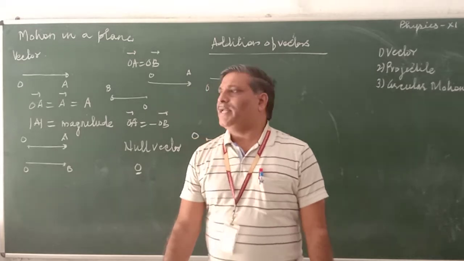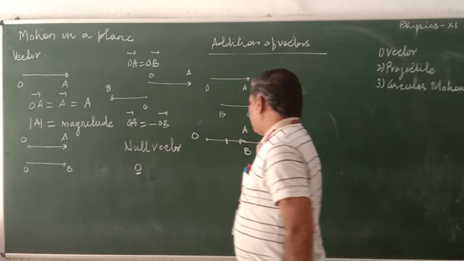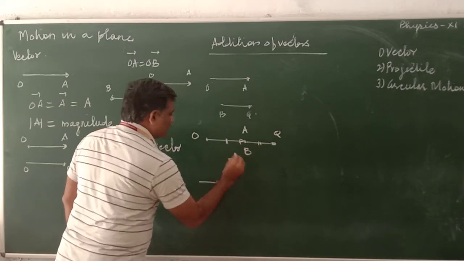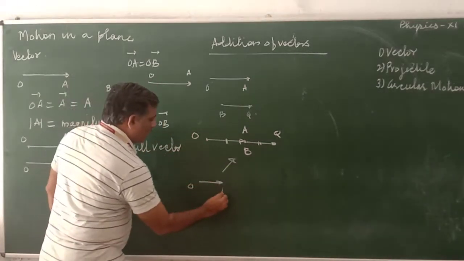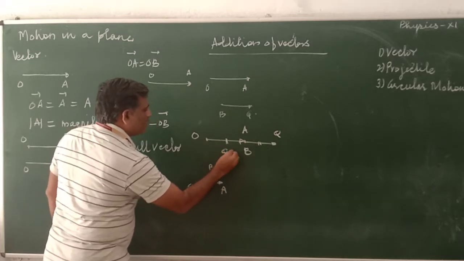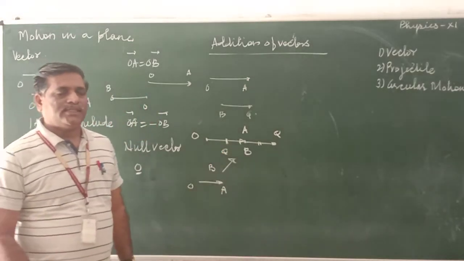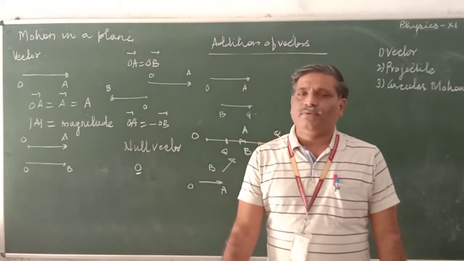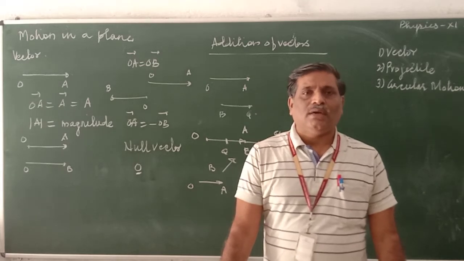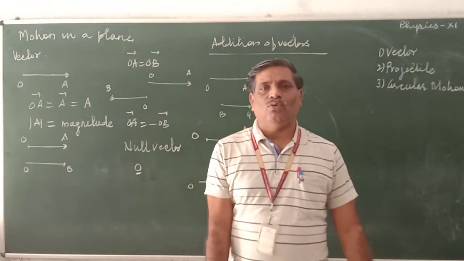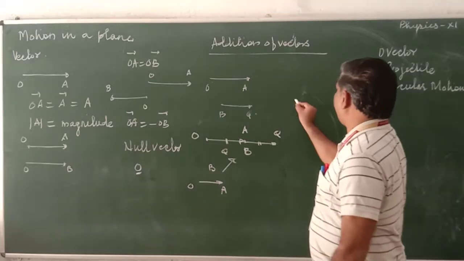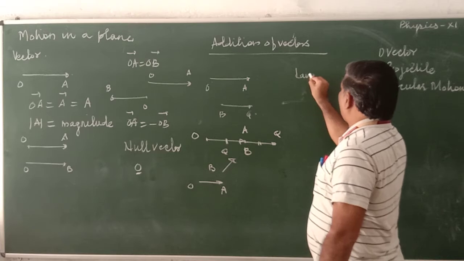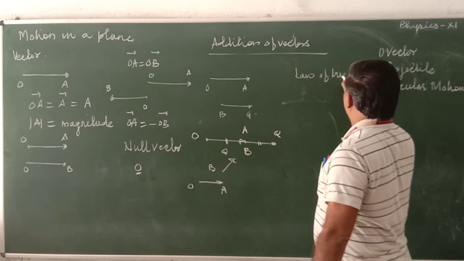But the question comes, if they are not in the same direction. Suppose that one vector is here, then another vector is here. It is OA, BQ. In such cases, there are two laws used. One is called the law of triangle for vector addition. Another one is called the law of parallelogram. Let us discuss first the law of triangle.